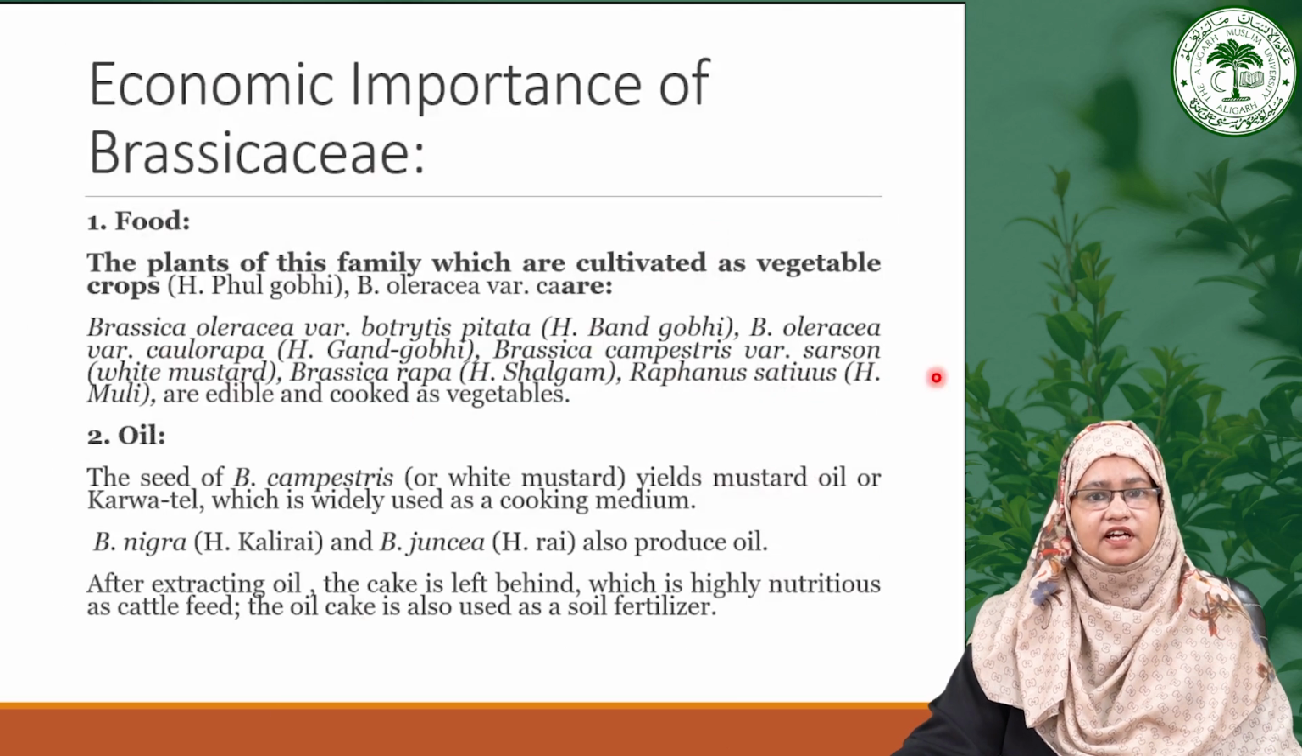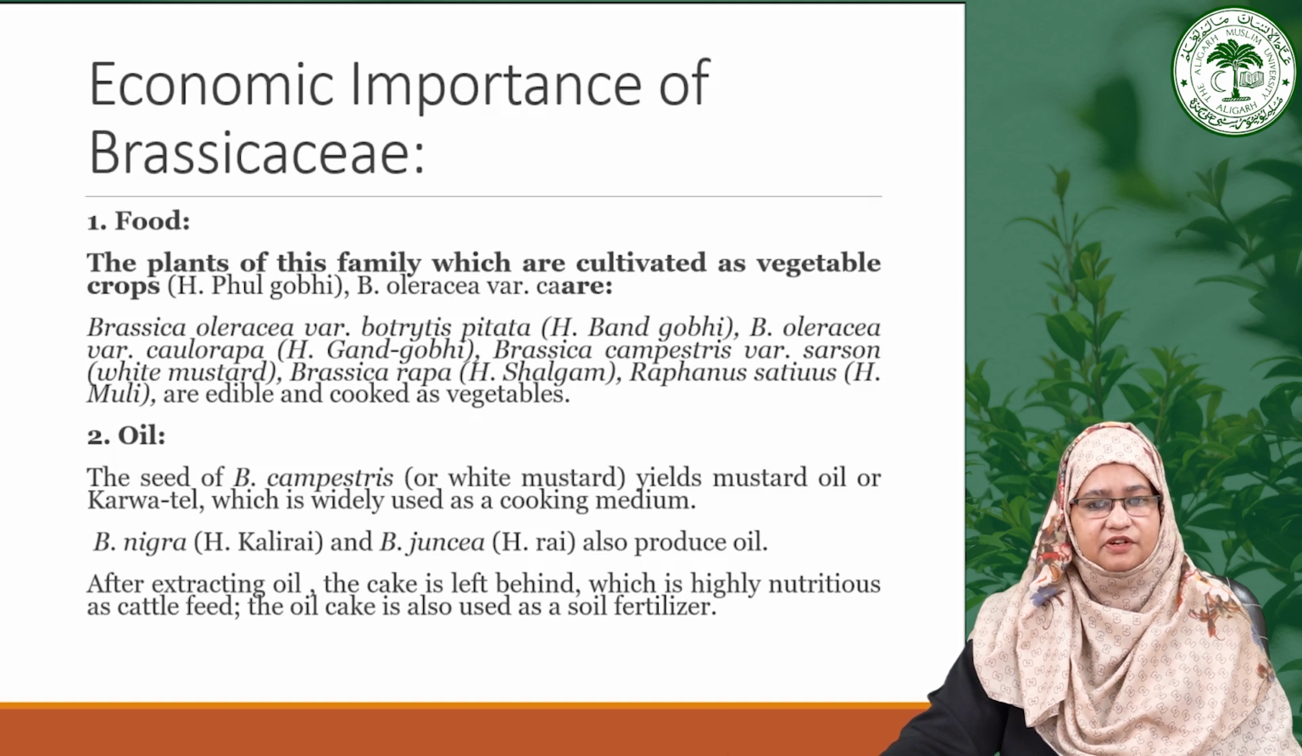Now moving toward the economic importance of the family Brassicaceae. The Brassicaceae family includes various vegetables that are staple foods in many cultures, such as phool gobi, band gobi, wild mustard, shalgam, mooli. These crops are not only delicious but also packed with nutrients that contribute to a healthy diet. Furthermore, they are versatile in cooking, making them essential in various cuisines around the world.